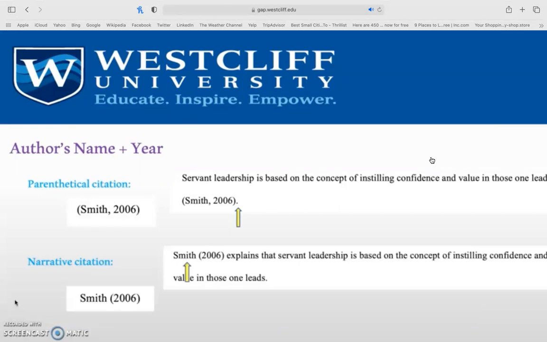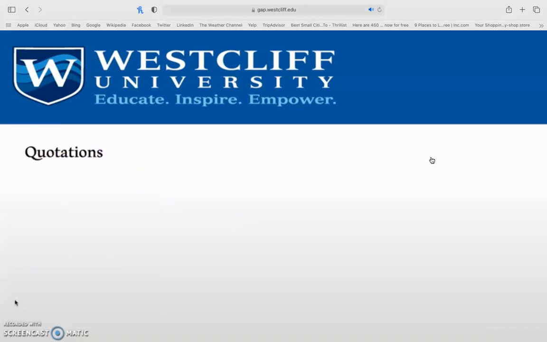So the author is doing something. Here, Smith explains. So the author's last name is not in parentheses. It is active in your text. What is in parentheses is the year.